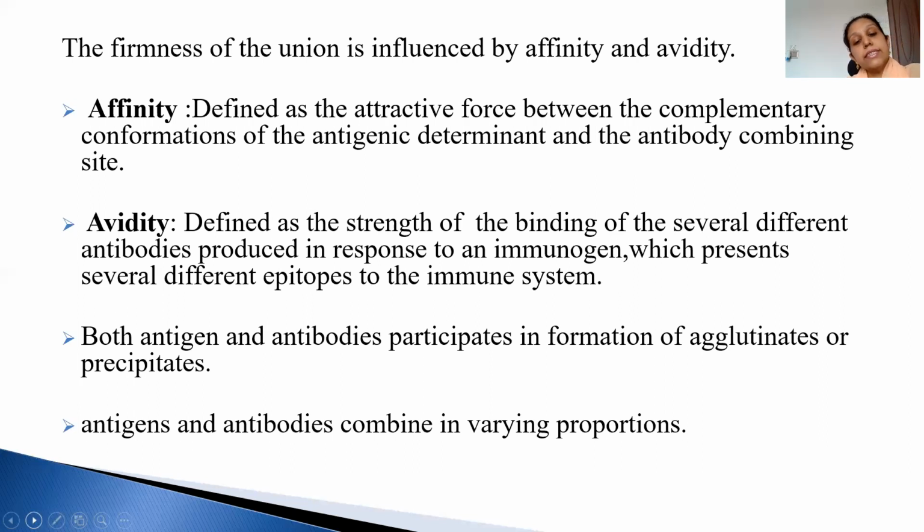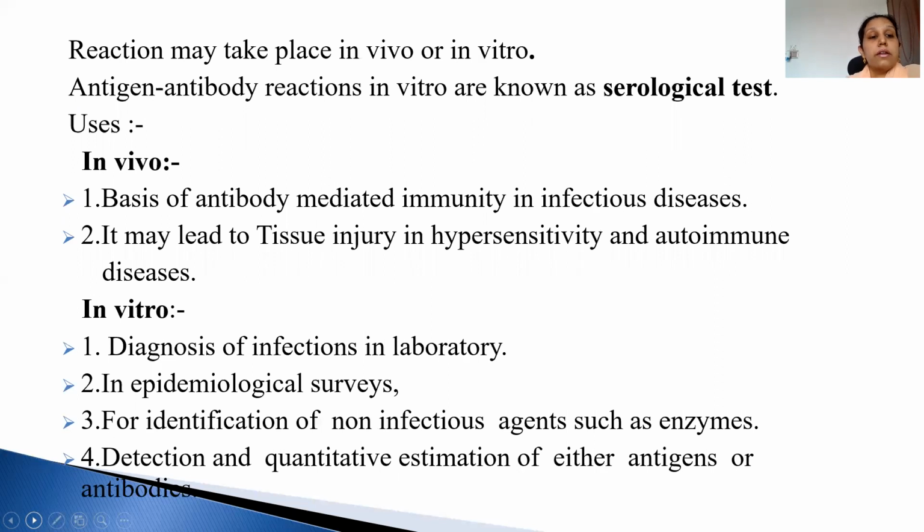Now, both antigen and antibodies participate in the formation of agglutination and precipitates. The antigen and antibodies combine in varying proportions. Now, the reaction takes place in two ways. We all know one is in vivo, that is inside the body, and one is in vitro, that is outside the body.